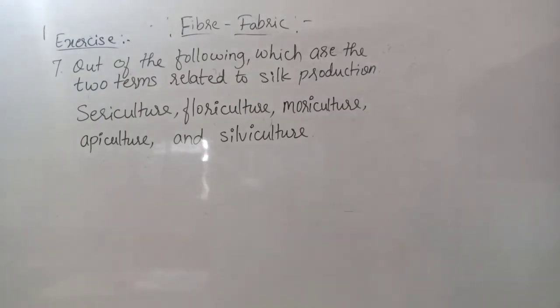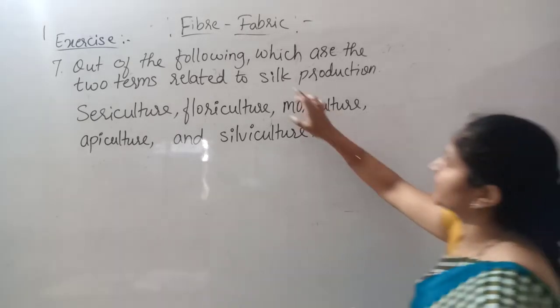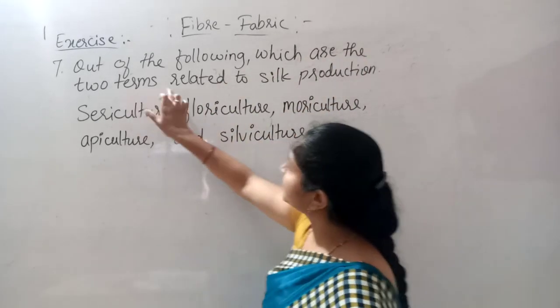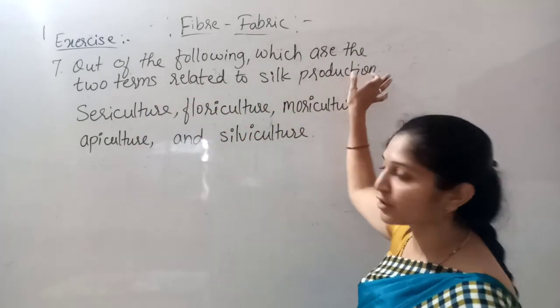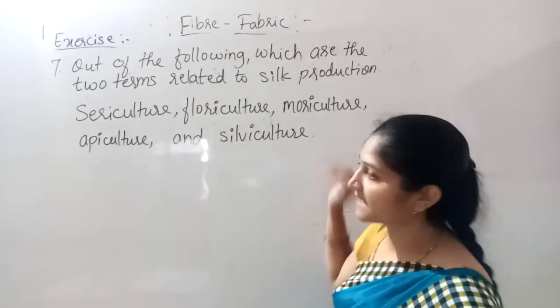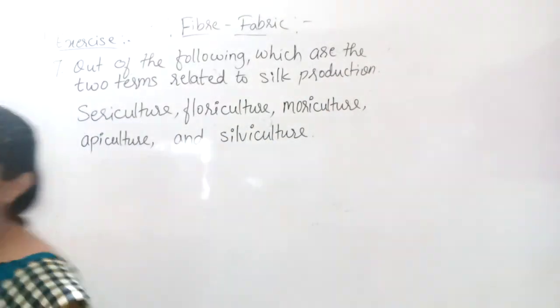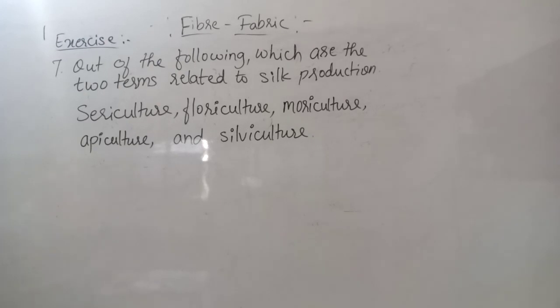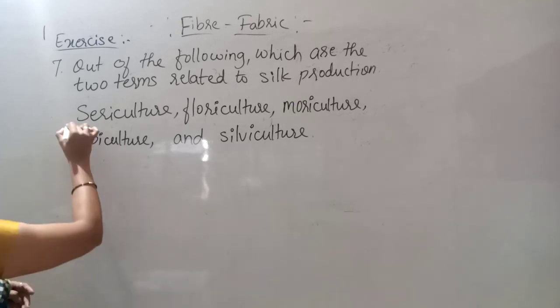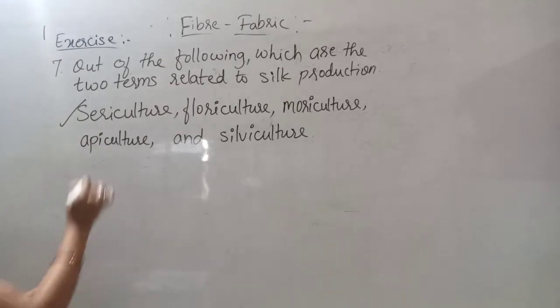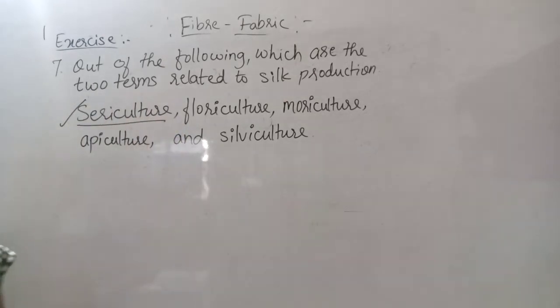So the seventh question is what? Out of the following, which are the two terms related to silk production? Some terms are given. We need to find the two terms which are related to silk production. We know that sericulture is the process used for the production of silk, so select this one, sericulture. Underline this one.